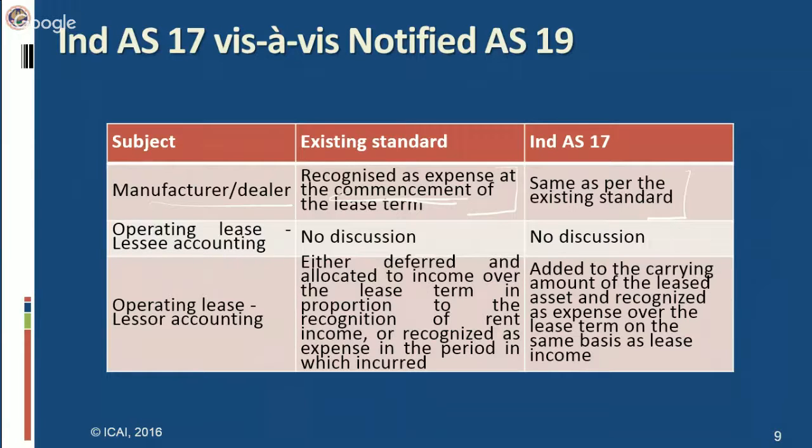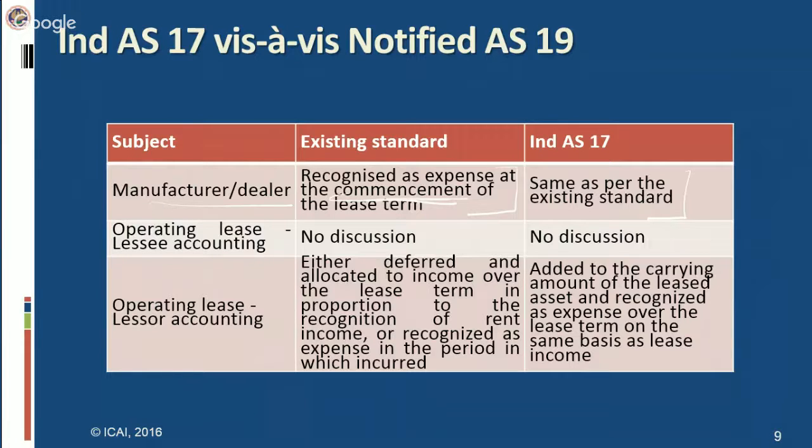Finance lease assets are recognized on the very first date when you start using the particular asset under the lease. That date will be considered as the commencement date, the date on which the lease term has commenced. The treatment in existing AS 19 is the same as in AS 17 regarding initial direct cost for manufacturer and dealer in case of finance lease, in the books of lessor. Now we come to operating lease.